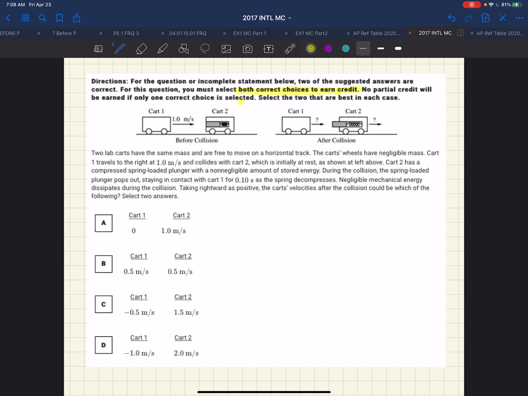So we have a collision going on, which we usually think of as the conservation of momentum, and whether or not it's elastic is whether the kinetic energy equals the kinetic energy afterward. So we are given that they are the same mass, they're free to move. The cart's wheels have negligible mass. Now this seems like an odd thing to say.